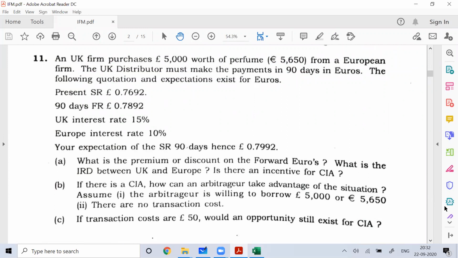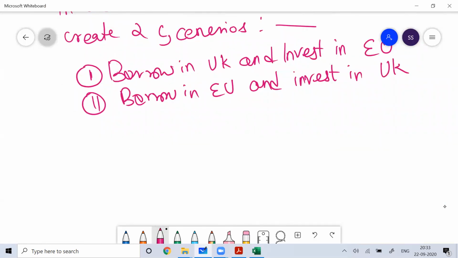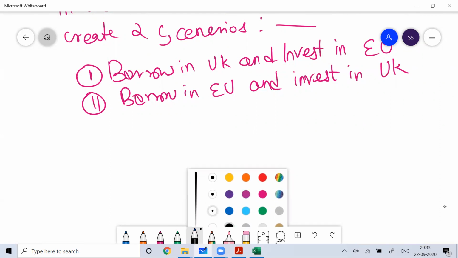So how the arbitrageur can take advantage is, assuming the arbitrageur is willing to buy 5,000 pounds or 5650 euro, and there's no transaction cost. So that is what is given. We'll see both the scenarios. Which scenario is working here?